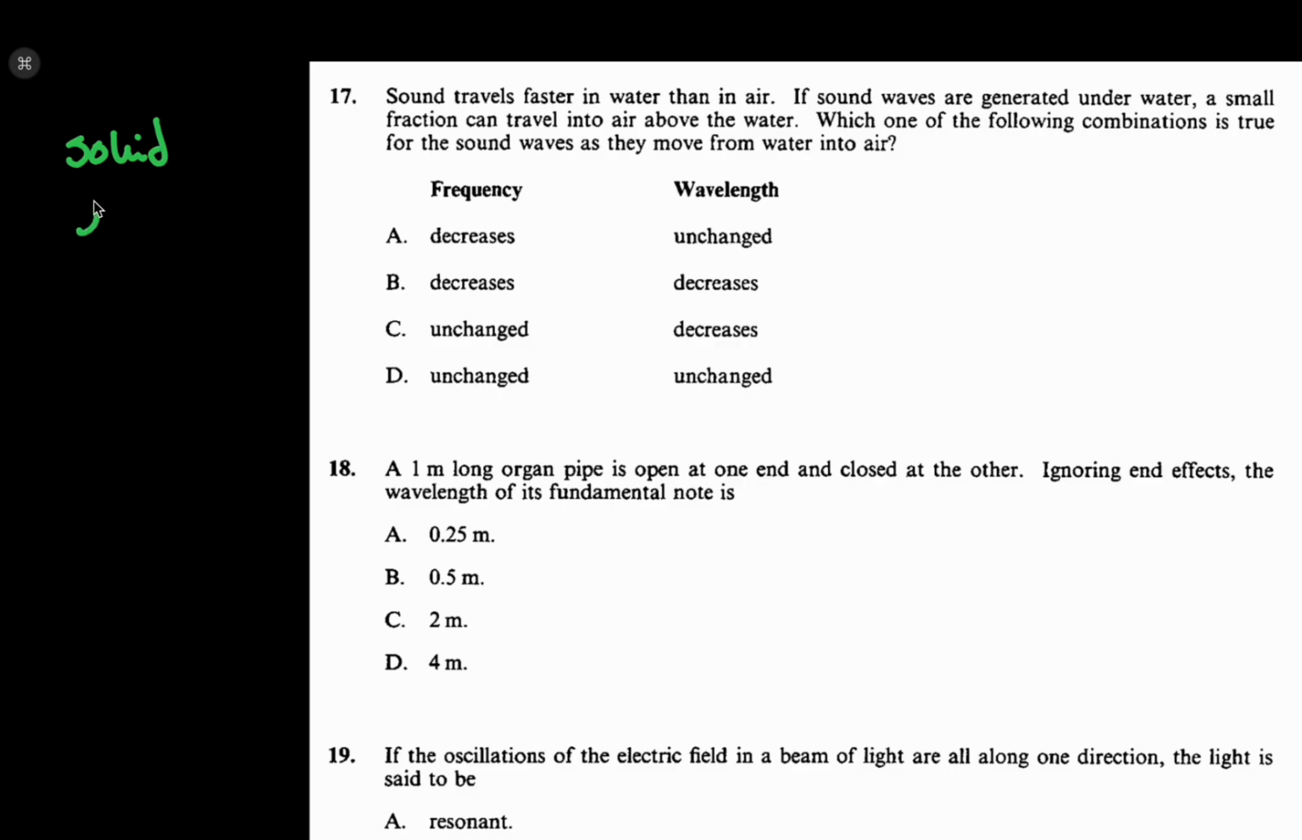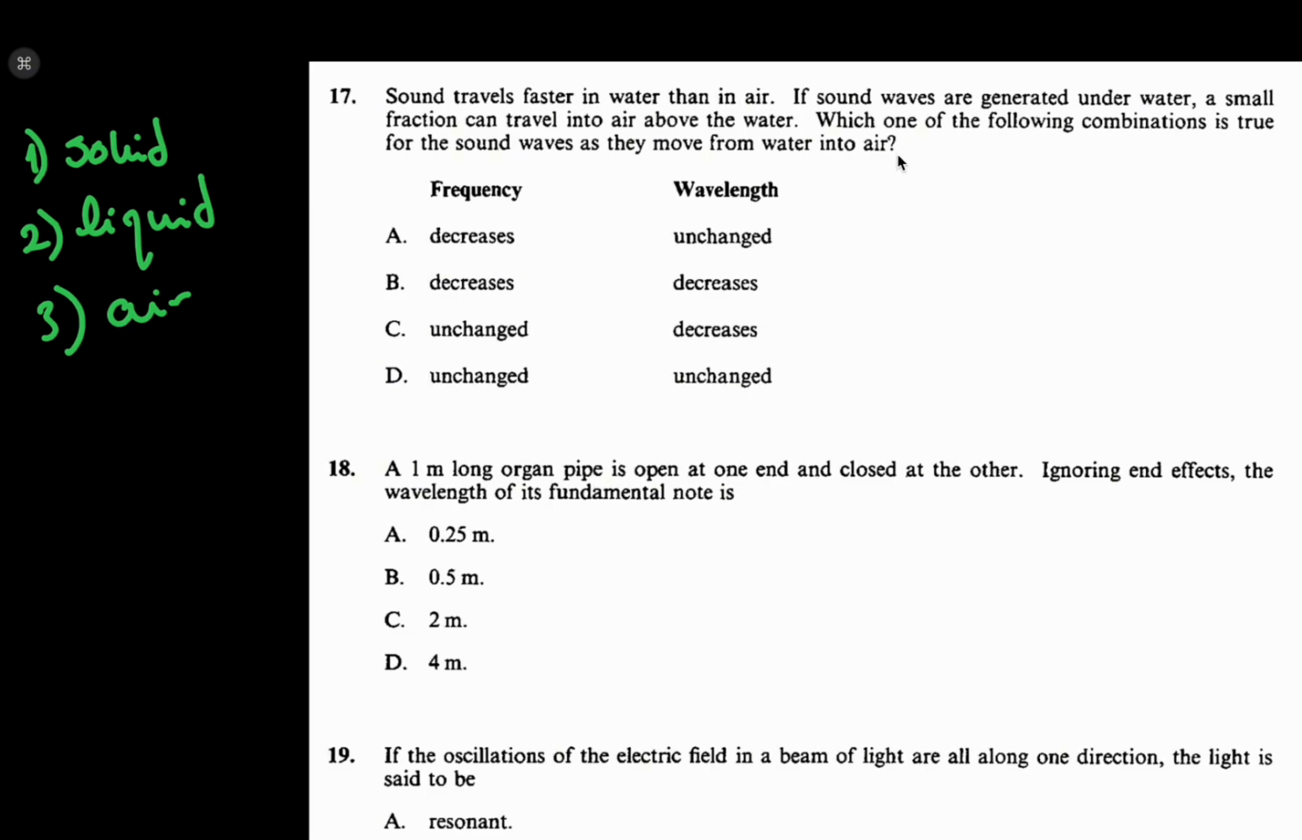After that, liquids, and slowest in the air. Here is the arrangement of the sound speed. Fastest would be solid. After that, liquid. After that, slower movement of the sound would be in air.